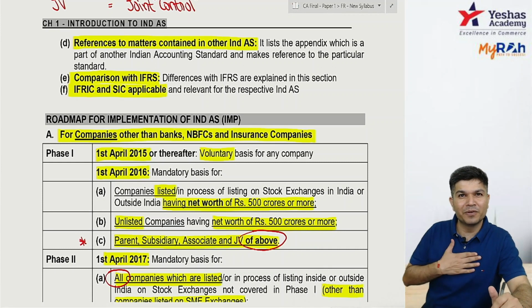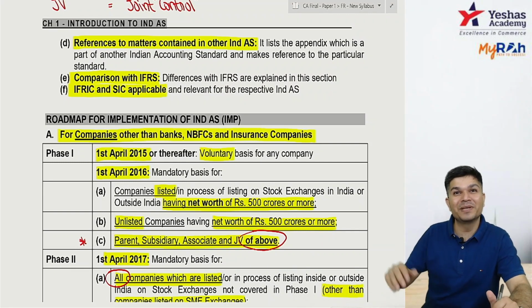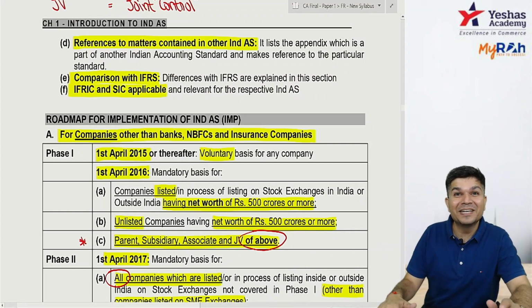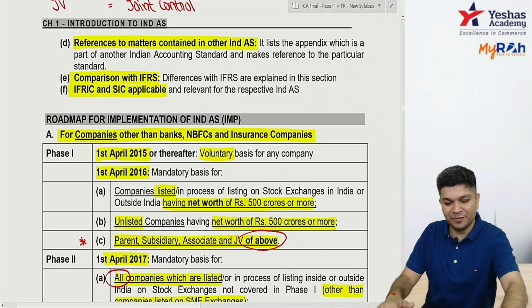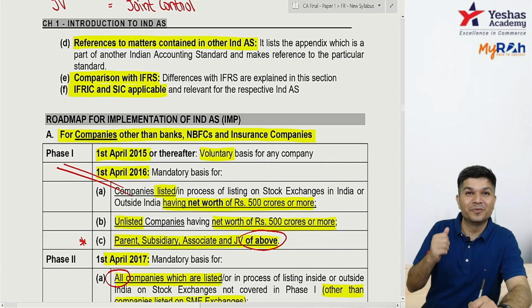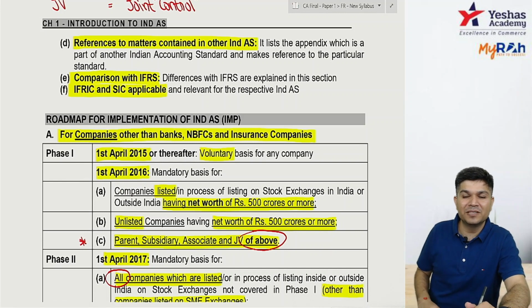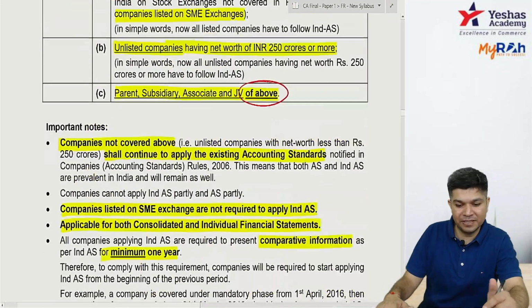I have to follow from 1416. The previous year data will be 1516, and that also has to be as per IND AS. So effectively, it turns out to be from 1415.